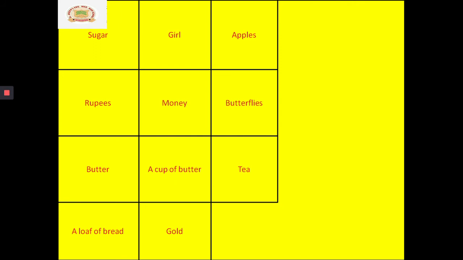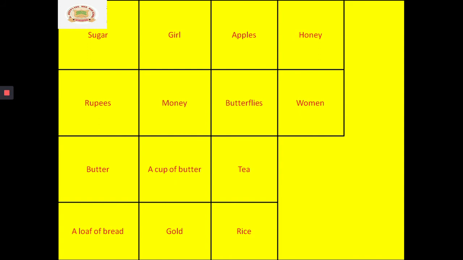Tea. Can you count tea? Can you say 1 tea or 2 tea? No. We can't. Yes or no? So, tea word is not countable. Means it is uncountable. Rice. We cannot count rice also. So, that is also uncountable. Look at next one example. Honey. Can you count honey? No, we cannot count honey. That is also uncountable.